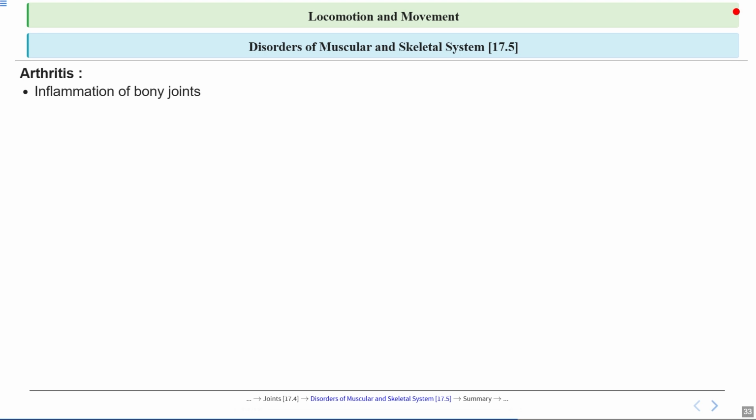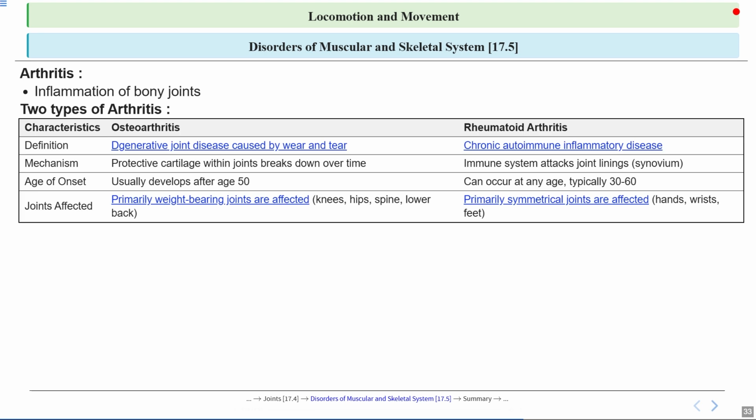Now, first look at what arthritis means. It is basically inflammation of bony joints. Imagine your joints as hinges on a door. When they get inflamed, it's like the hinges getting rusty and swollen, making movement painful and stiff. Now, there are two types of arthritis.